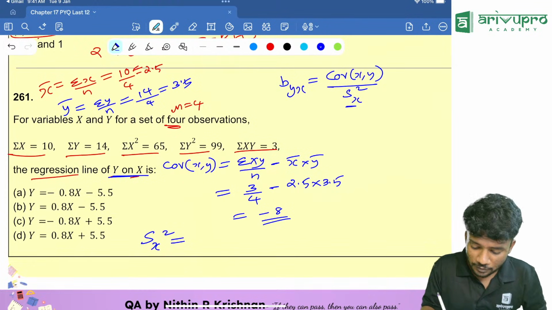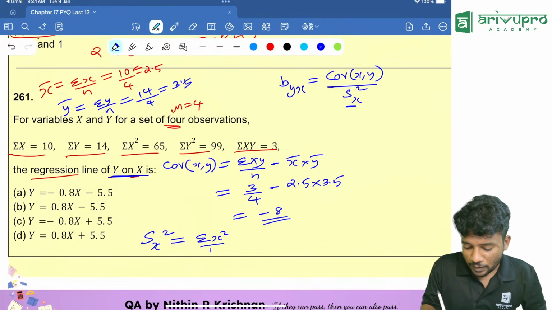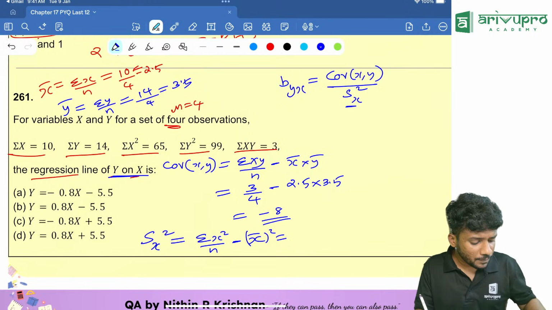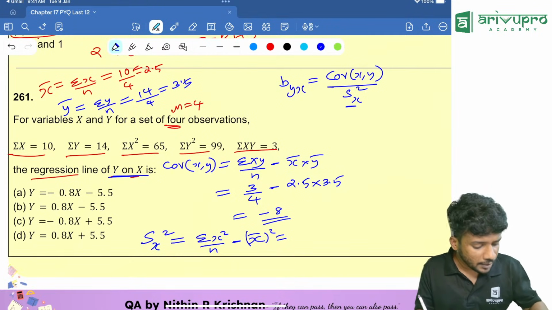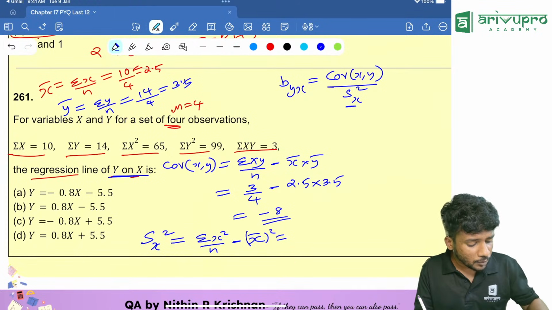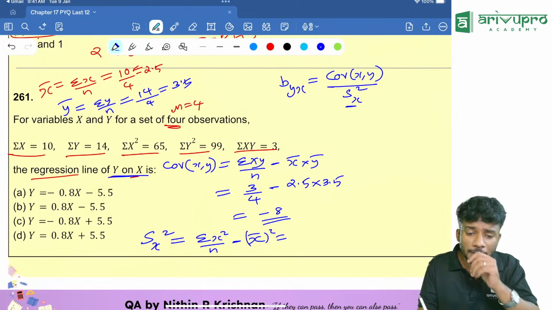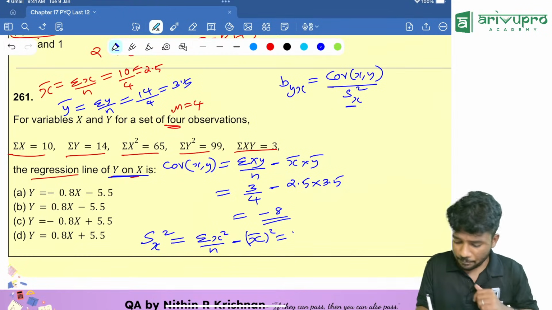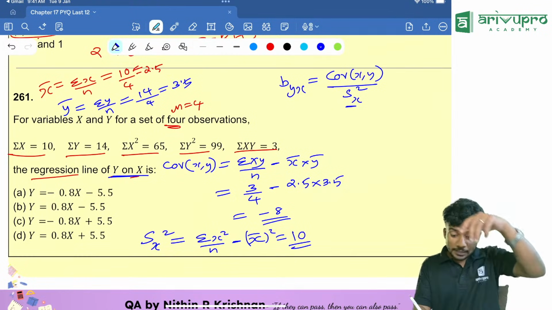We have the formula for that, sigma x square divided by n minus x bar the whole square. Sigma x square, that is 65 divided by n, which is 4. Then 65 divided by 4, M plus, then x bar is how much? 2.5 into 2.5, equal to, M minus, MRC. How much are you getting? You are getting it as 10, I guess. Yes, 10. So you got the value as 10.